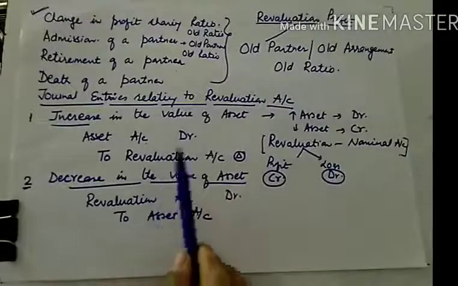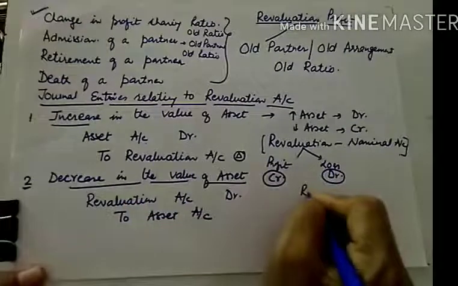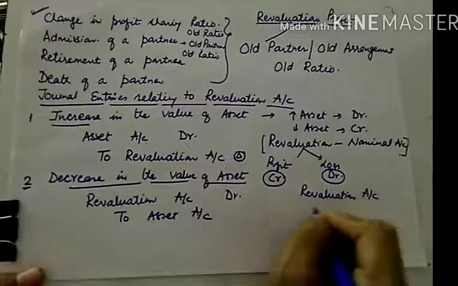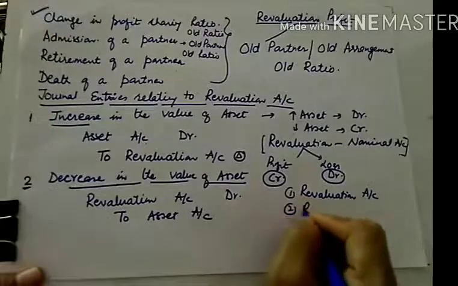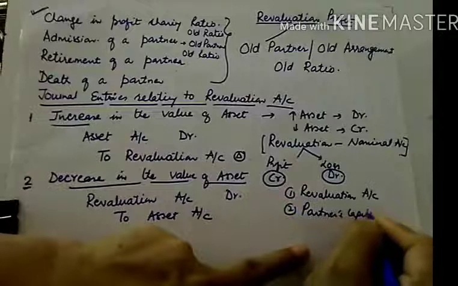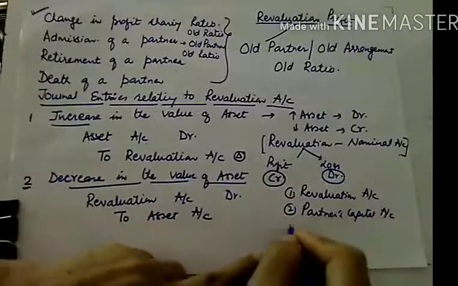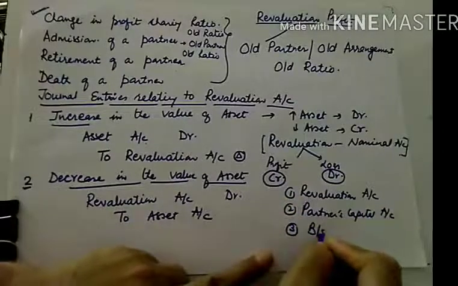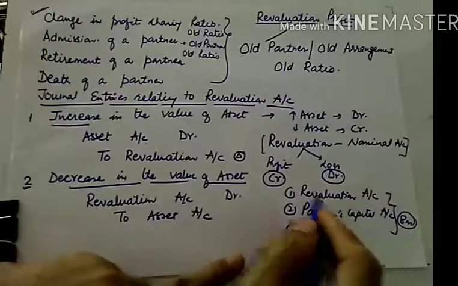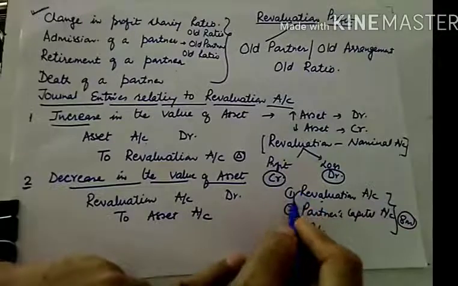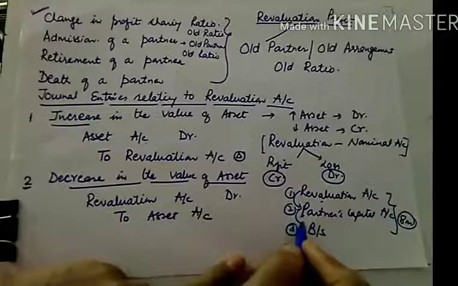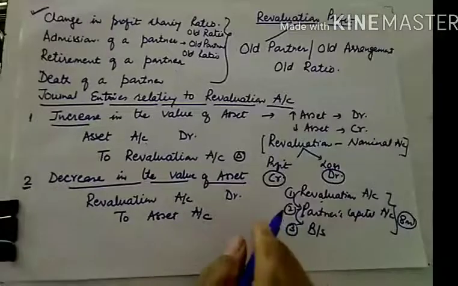In that question, you are required to prepare revaluation account, partners' capital accounts after admission, and balance sheet. So this will be a long question. If revaluation account is wrong, because revaluation profit goes to partners' capital, it will affect your partners' capital accounts, and obviously your balance sheet.